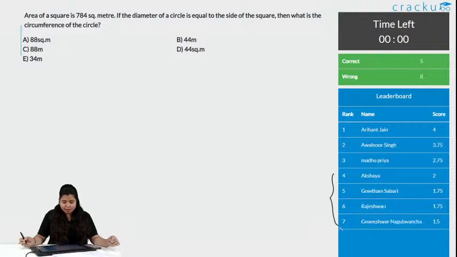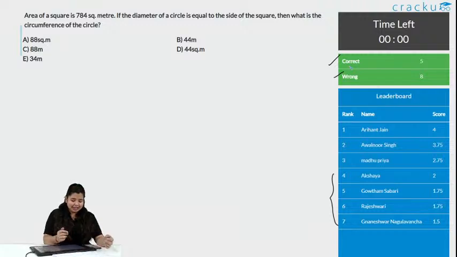Okay, 7 people got this wrong, 8 people got this wrong and 5 correct. Let us see the solution for this. Yes, Aryan, this is an easy one. These types of questions are in the examination and they are very scoring. They can gain you positive marks and that may be the turning point of your life. You can qualify the examination. Let's see the solution.